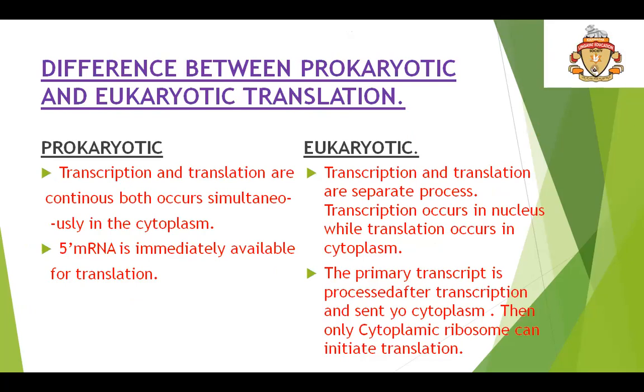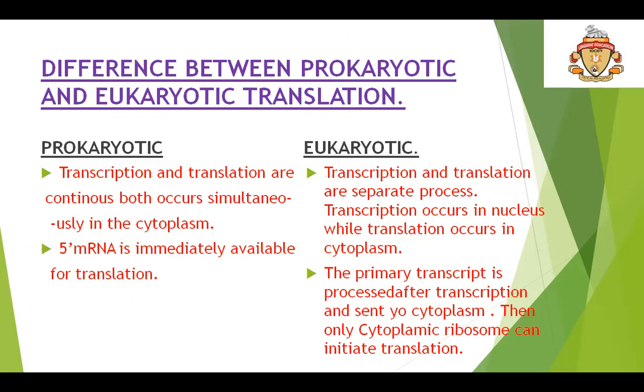So after the similarities, now we'll know about some differences between the prokaryotic and eukaryotic translation. First, let's move on to the prokaryotic. Transcription and translation are continuous, both occur simultaneously in the cytoplasm. Whereas in eukaryotes, both are separate processes. Transcription occurs in the nucleus while the translation occurs in the cytoplasm.